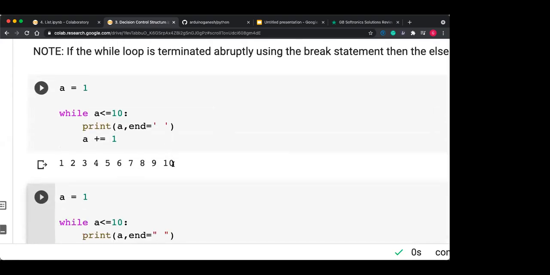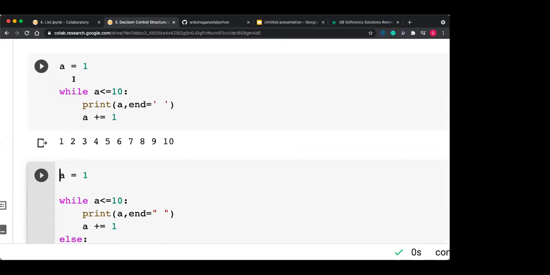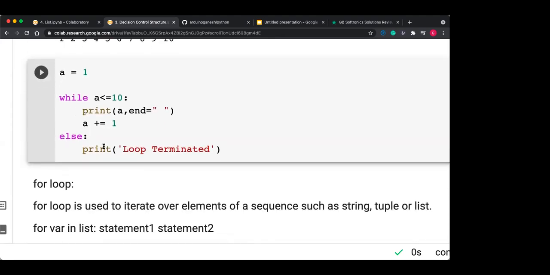Okay, you will get output in a horizontal 1 2 3 4. So after 1 the space gets printed, after 2 a space gets printed, like that. Getting this? So in this way I can design my program to use a loop, condition and the statement. Now here one program is given which has an else associated with it.